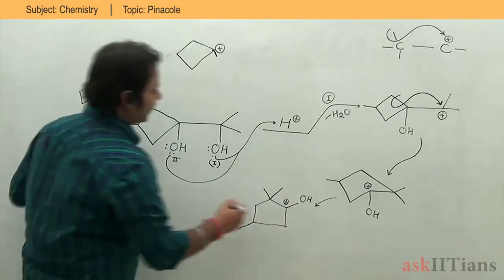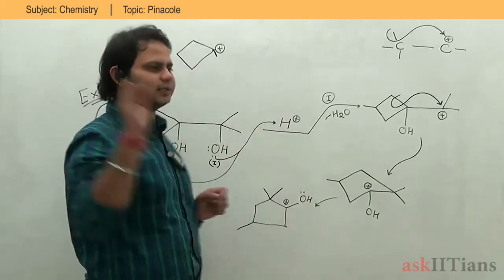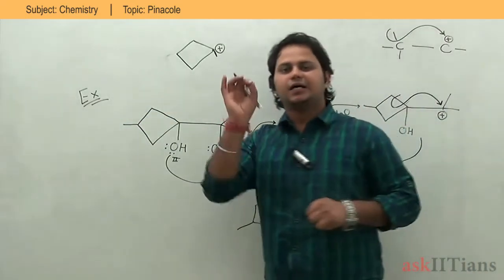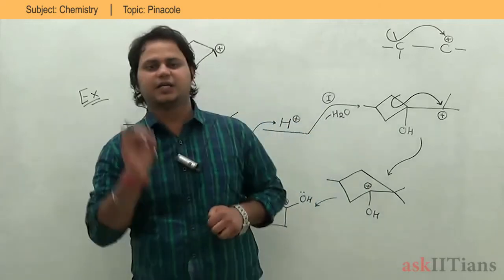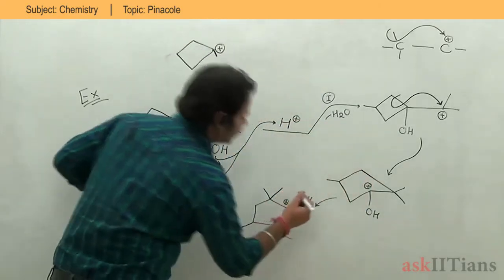Who can donate its electron to this particular carbocation? In each and every reaction mechanism, you need to look at which species is available in the medium, so that the positive or negative charge is stabilized by the availability of the reactant.